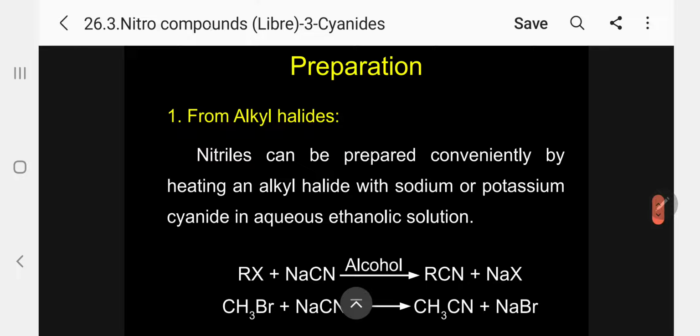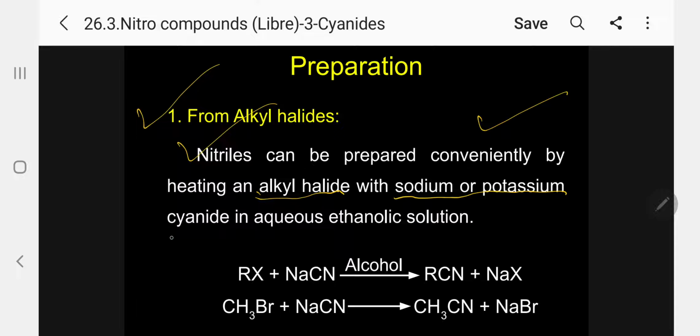Let me go for now to the preparation of cyanides. From alkyl halides we can prepare nitriles. Nitriles can be prepared conveniently by heating an alkyl halide with sodium or potassium cyanide in aqueous ethanolic solution. So with alcoholic sodium cyanide, any halide is converted into cyanide.